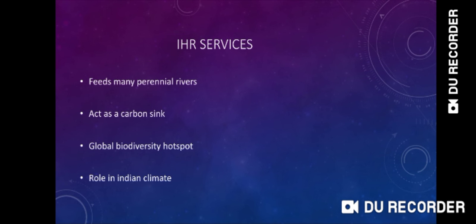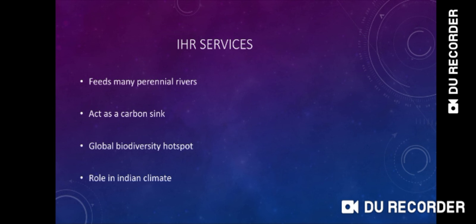Next, one of the services of the Indian Himalaya region is that it is a global biodiversity hotspot. There are 4 regions of India which are globally recognized as biodiversity hotspots. These 4 areas are: first one is the Himalaya region, second is the Western Ghats, third is the Indo-Burma region, and fourth is Sundaland.